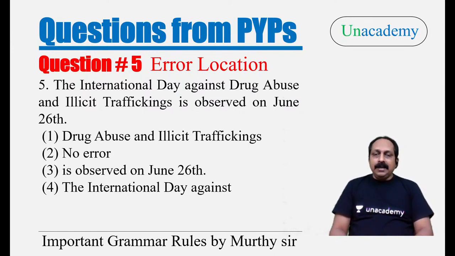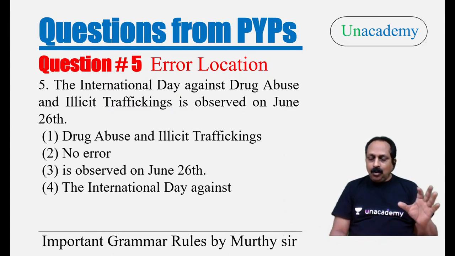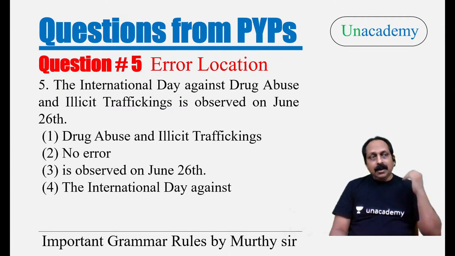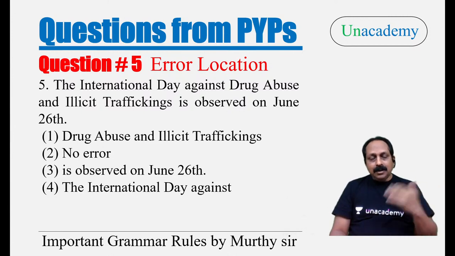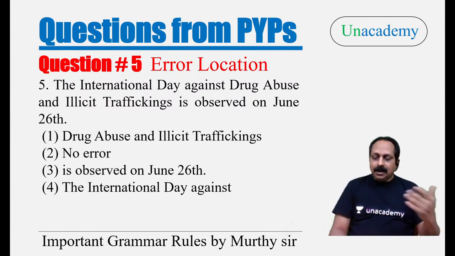The International Day Against Drug Abuse and Illicit Trafficking is observed on June 26th, fast approaching. The International Day Against Drug Abuse. Abuse means misuse. If you ask, what is the meaning of the word abuse? It has got two or three meanings. One is misuse. Another meaning, you shout at someone using bad language. That is known as abuse. He abused me, she abused me. Bad language or foul language.